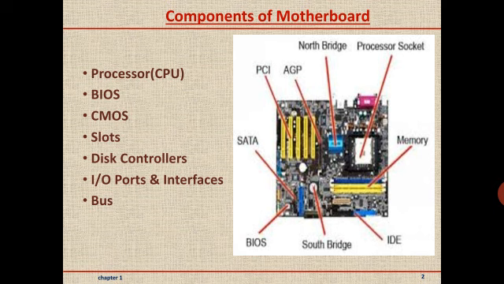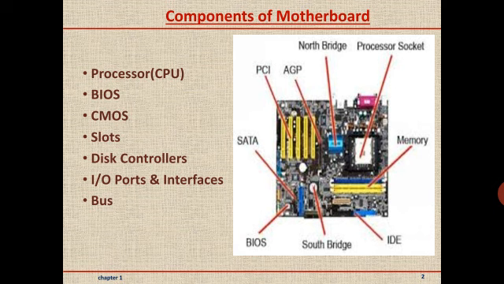In the last class, we learnt motherboard has three important characteristics, that is form factor, chipset and processor socket. In today's class, we discuss the components of the motherboard. Motherboard has the components as shown in the diagram.